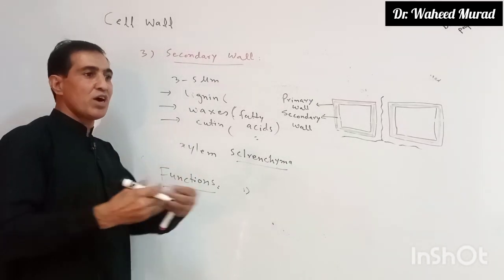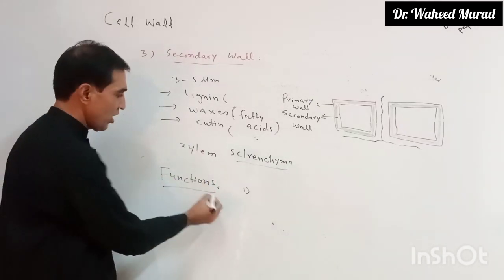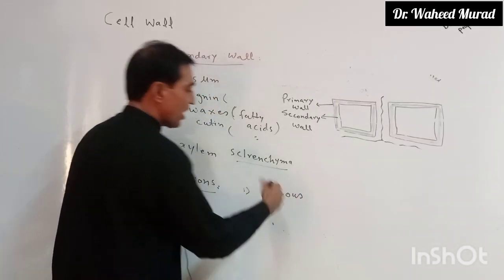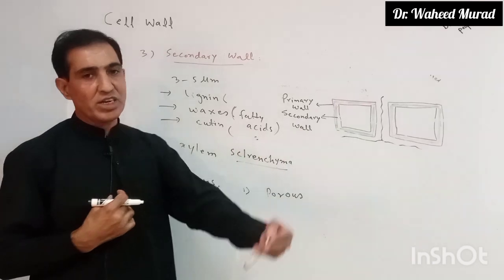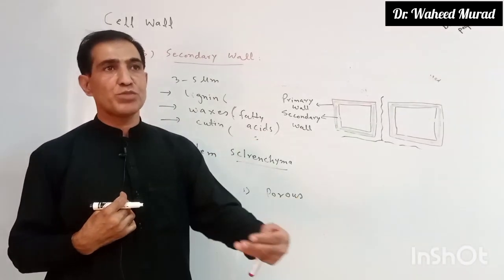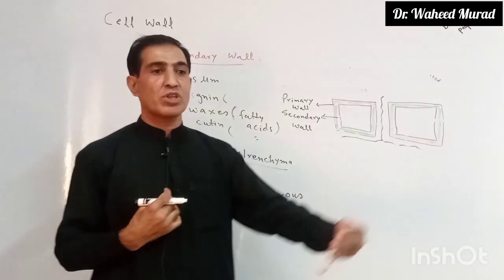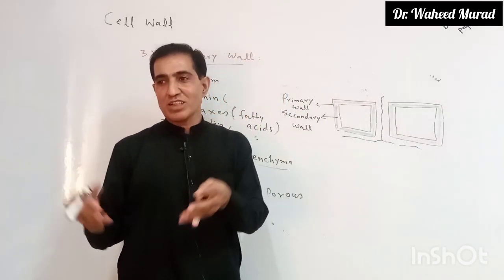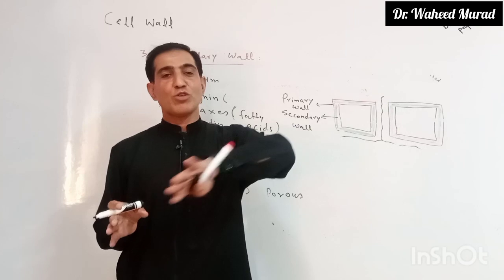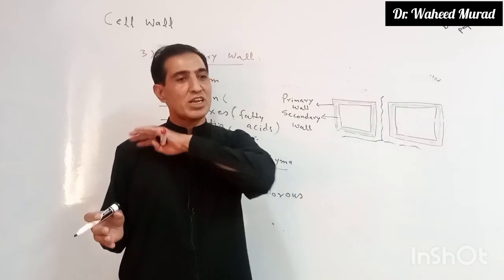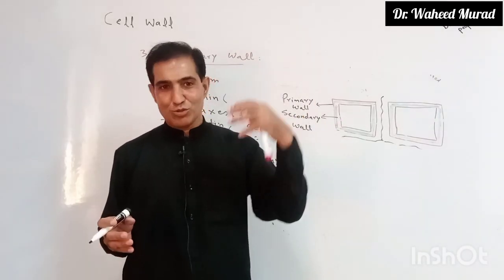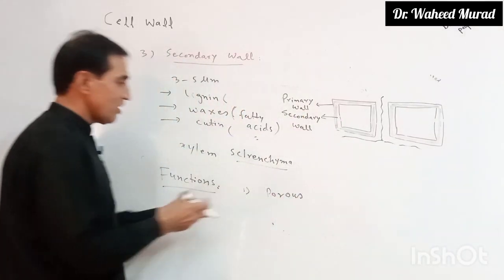Each and everything can pass through the cell wall. It is like at a wedding, where the man standing at the gate allows each and everyone to pass through. This is the case of the cell wall.